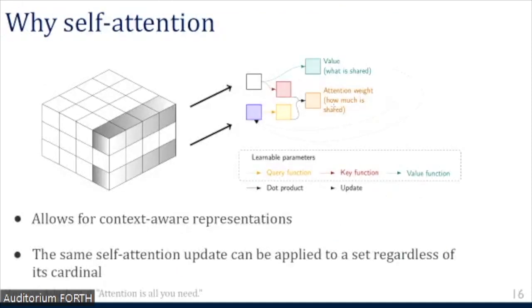So why are we using self-attention? Well, in a nutshell, self-attention allows us to update the representations of a set of vectors, allowing them to share information between each other, allowing us to obtain some context-aware representations.